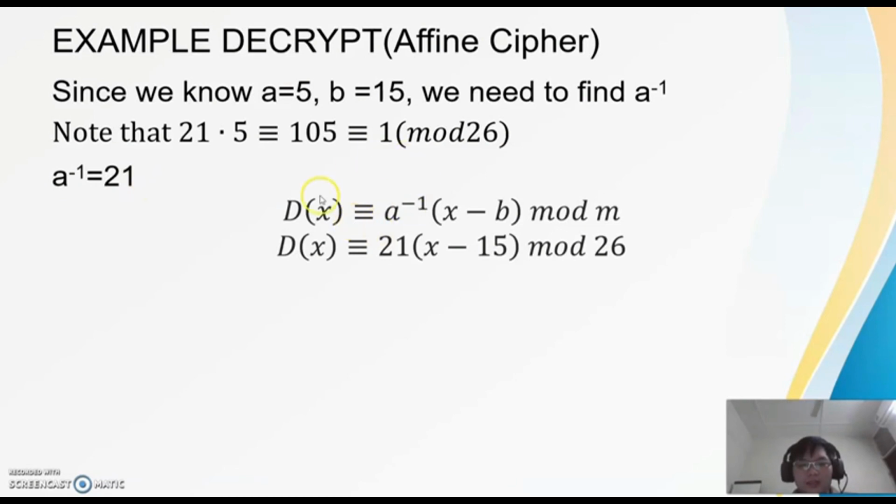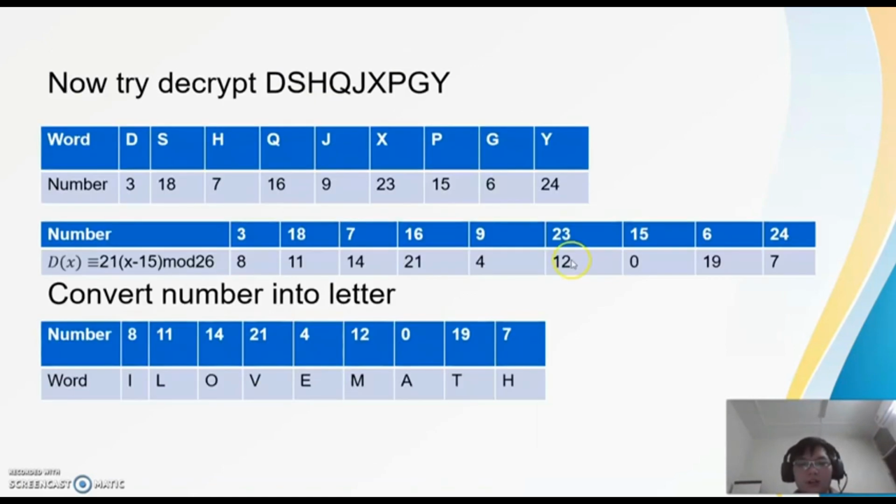We just substitute it into the formula. So D(x) is congruent to a inverse times (x minus b) mod m. Substituting, we get D(x) congruent to 21 times (x minus 15) mod 26. Now we need to decrypt the code that we get, which in our example is DSHQJSPGY.